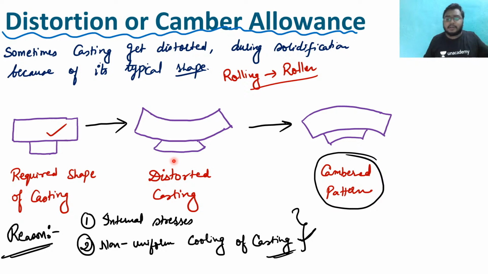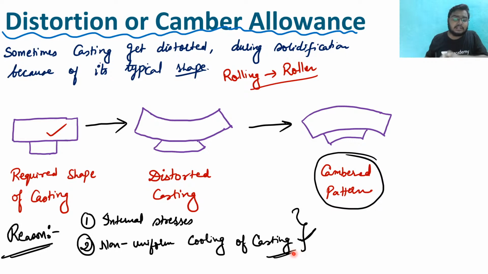But see, we do not want a distorted casting. So to get rid of this distorted casting, we make the pattern as a cambered pattern, and the cambered pattern is in this fashion, and due to this we can get the required shape of the casting.